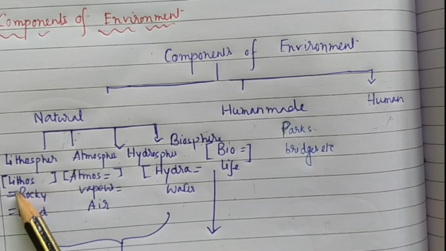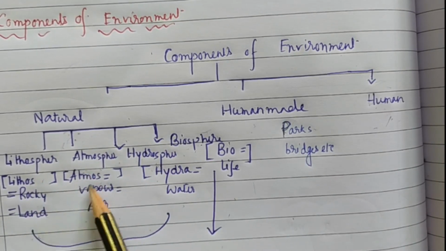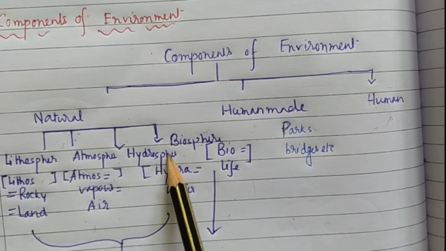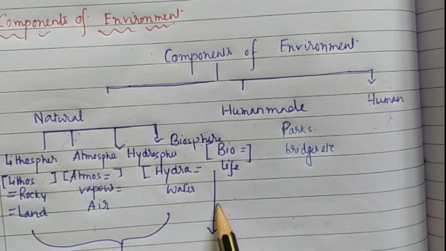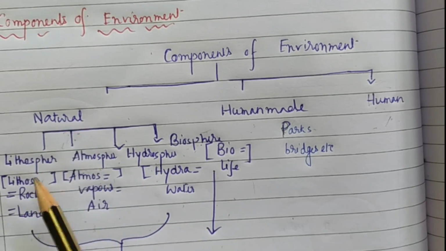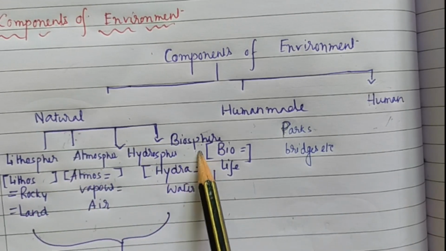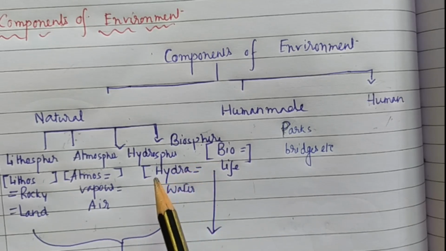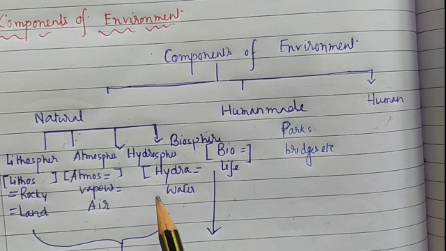Just like the Greek word lithos means rocky, means land. Atmos means vapor, means air. Hydra means water. Bio means life. So the natural environment comprises lithosphere, atmosphere, hydrosphere, biosphere. Instead of this, we can say the natural environment comprises biotic and abiotic conditions.